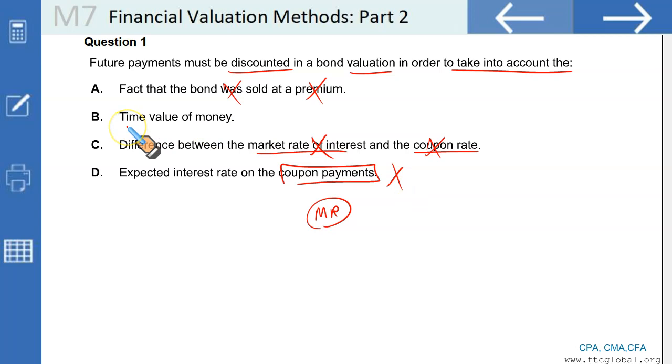Then why do we do that? Yes, time value of money. Future payments must be discounted in the bond valuation in order to take into account the time value of money, and that is your correct option. Next.